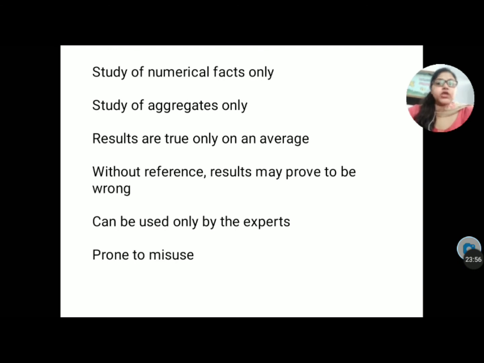Now next one is can be used only by experts. Now what does it mean? That in statistics there are a lot of calculations. आपको different formulas लगाने पड़ते हैं, averages formula, deviation formulas, correlations, index number. So what you are actually doing, you need basically expertise knowledge for that. If you are an amateur, if you are just new to statistics, you cannot calculate big formulas directly without proper information. Last one is prone to misuse.